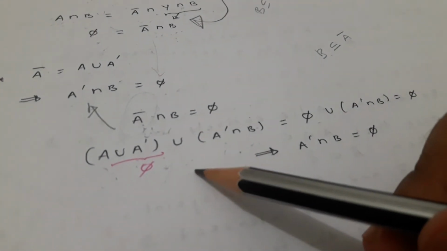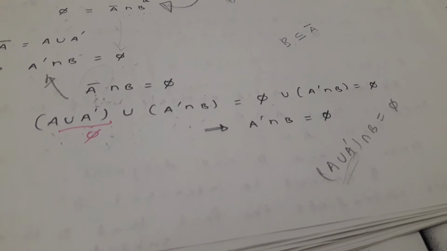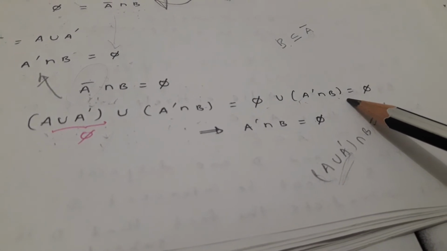So this is this one. For the A closure we can put A union A dash. So A union A dash intersection B, this is pi. So we know this is pi union A dash intersection B.